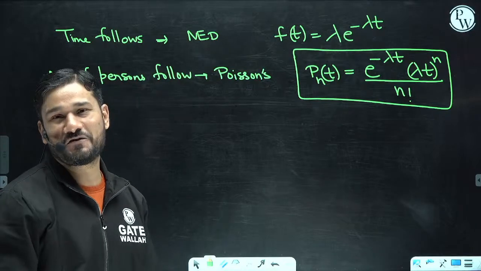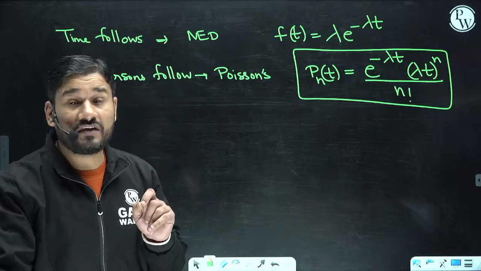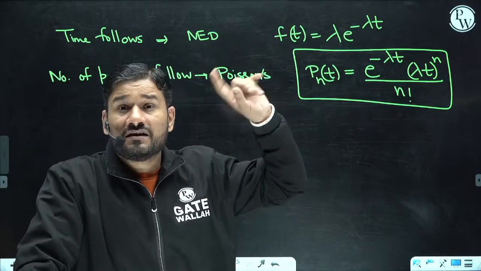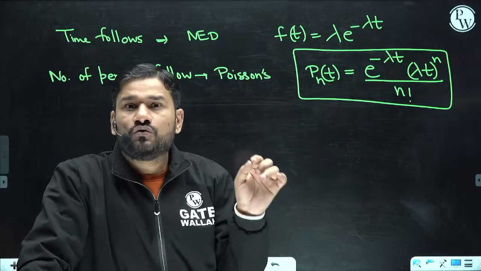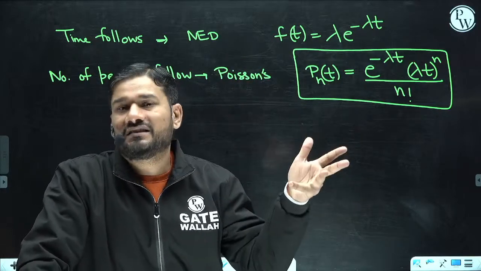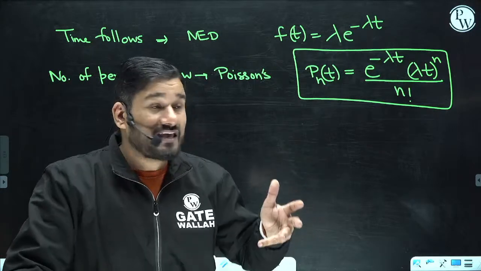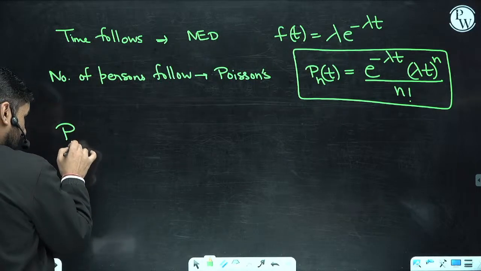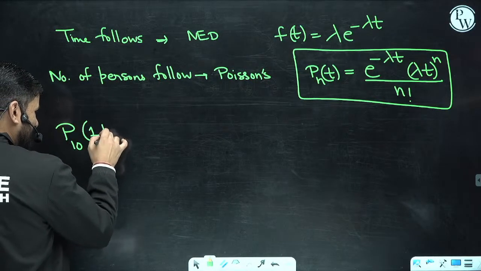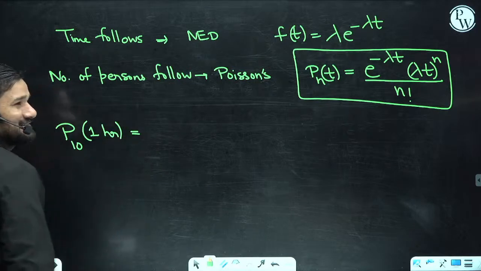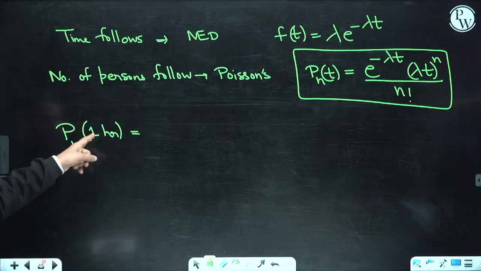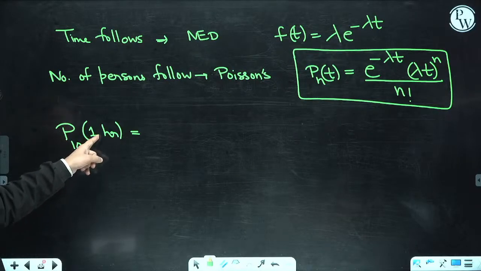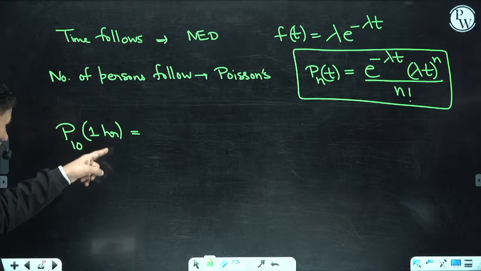So can you answer now? We have to issue 10 certificates. Already 40 have been issued, but we are not bothering about that. In the next 1 hour, I have to issue 10 certificates. And what is the probability that I will be capable of doing that? This is the distribution, and now let me put in the values. Are you looking for this, beta? Just check this. Yes, sir. In 1 hour, 10 certificates. Probability of 10 people in the system in 1 hour. Okay, so we are looking for that.